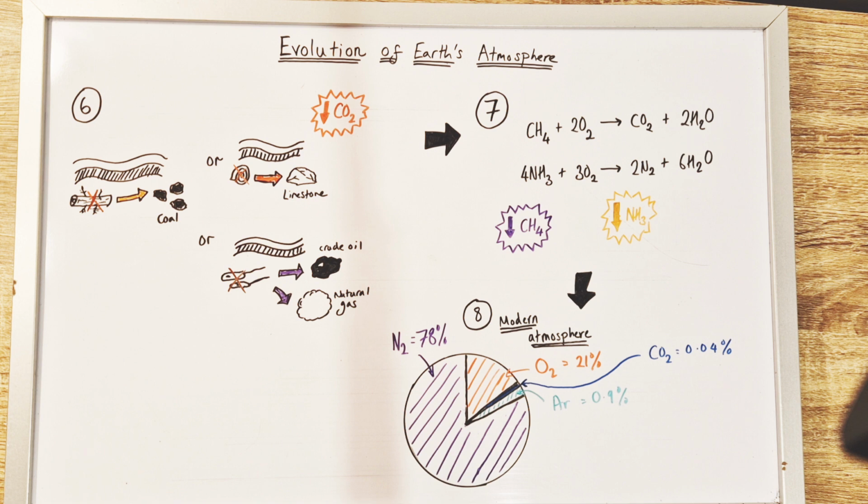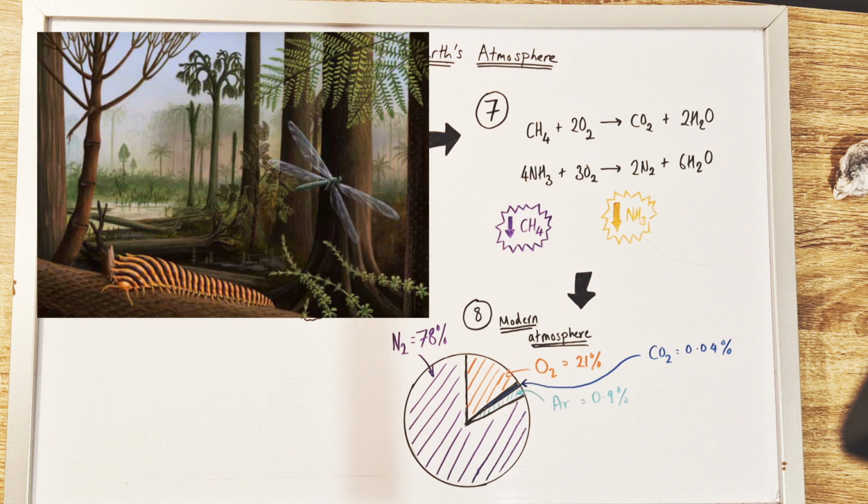And so finally, after 4.5 billion years of time passing, we come to the composition of the modern atmosphere. 78% of our atmosphere is nitrogen gas, an inert, unreactive gas that has built up slowly over time. 21% of our atmosphere is oxygen, coming from photosynthetic organisms like plants and algae. And in fact, if you go back to previous periods of history, like the Carboniferous period, the O2 levels were even higher due to the greater prevalence of trees on the planet.